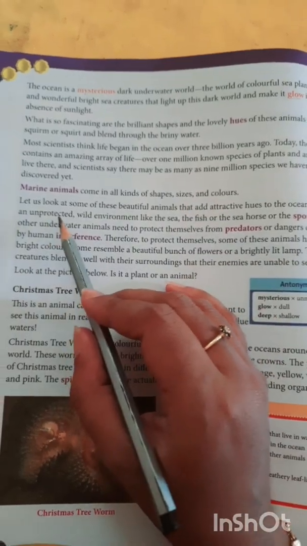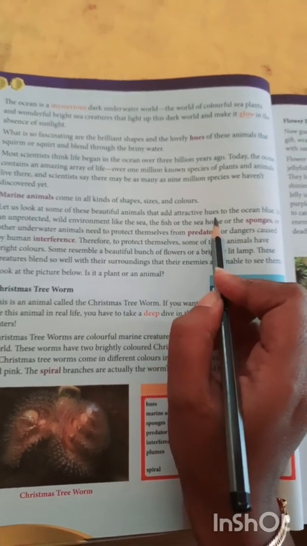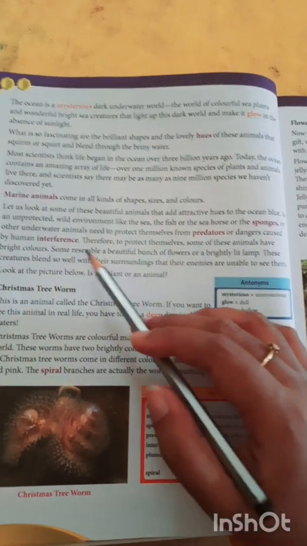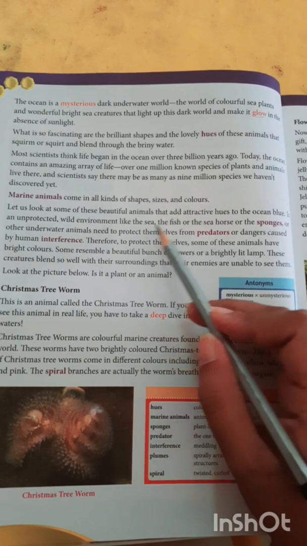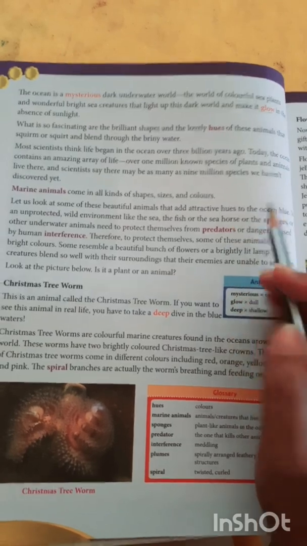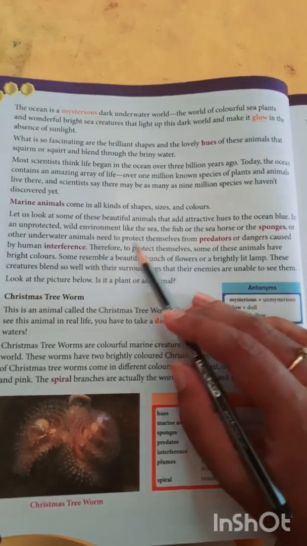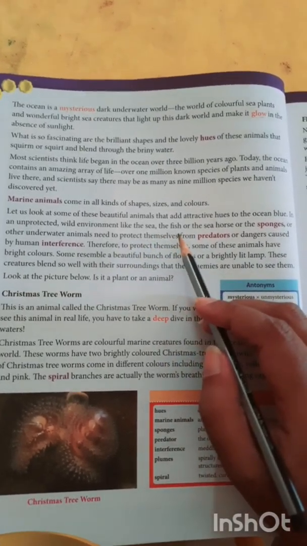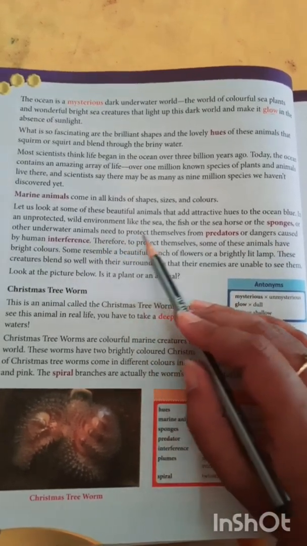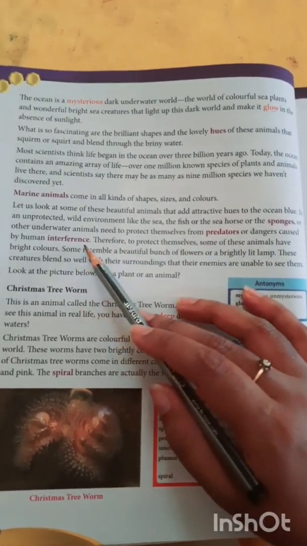Yes, let's look at some of these beautiful animals that add attractive hues to the ocean blue. As I told you already, in this lesson we're going to look at some of these beautiful animals, which add attractive colors to the ocean blue. In an unprotected wild environment like the sea, the fish, the seahorse, the sponges or other underwater animals need to protect themselves from predators or dangers caused by human interference.